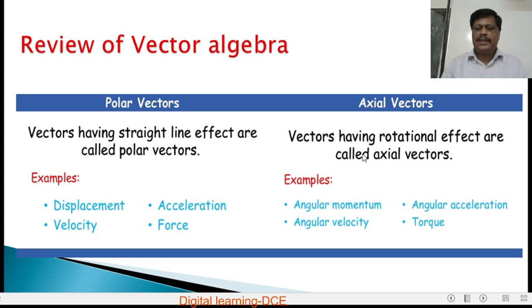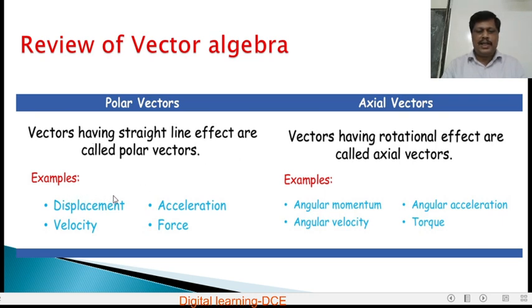Angular momentum, angular velocity, angular acceleration and torque are examples of axial vectors. They rotate about a certain axis. Whereas displacement, velocity, acceleration and force are all acting along a straight line. Therefore these are called polar vectors. Polar vectors are the vectors having a straight line effect.